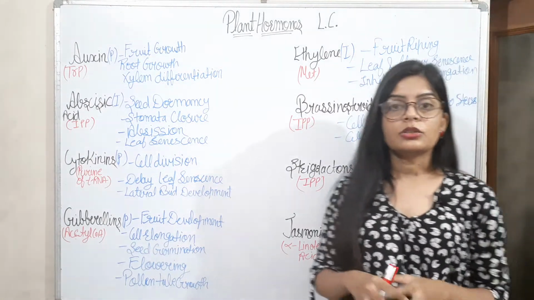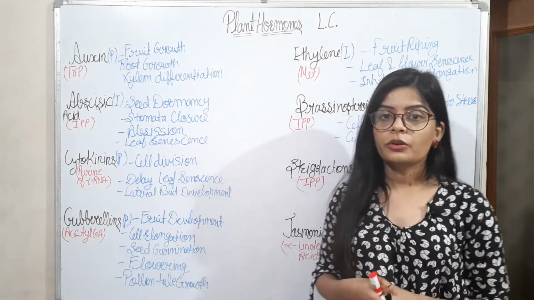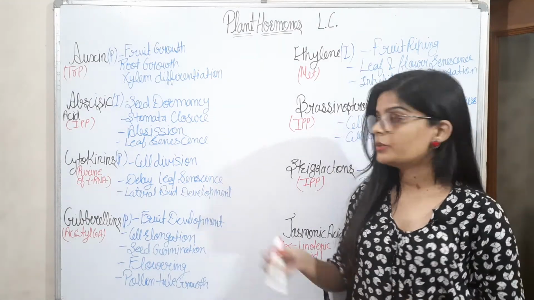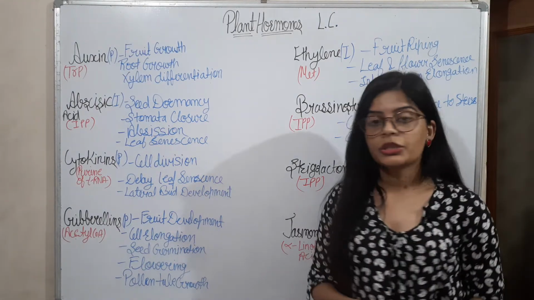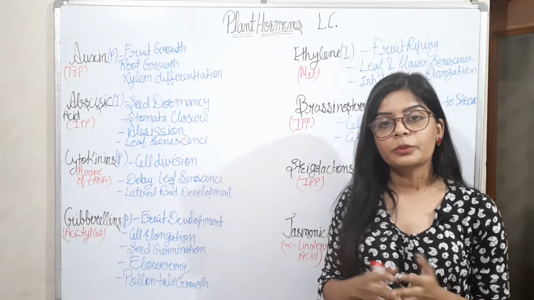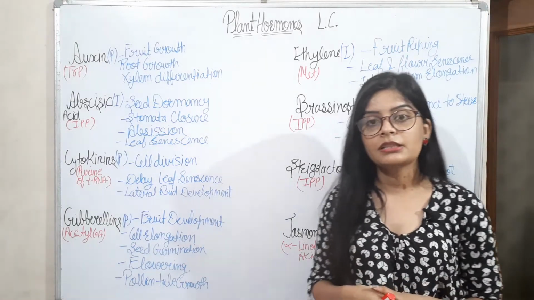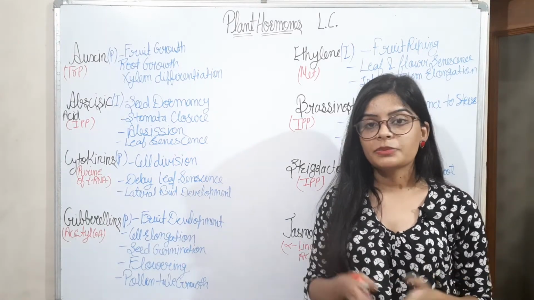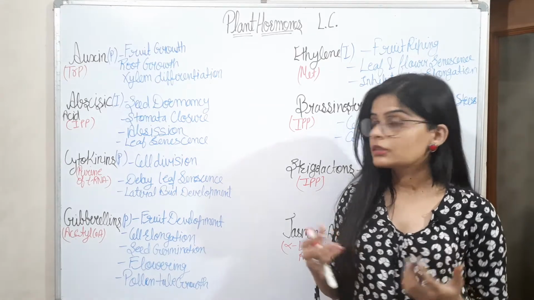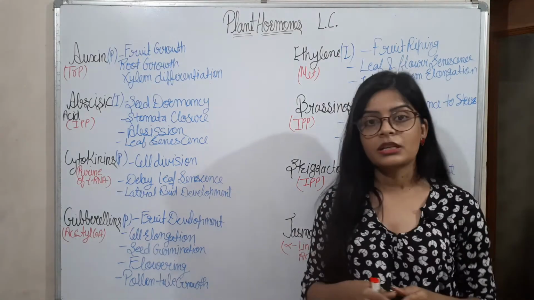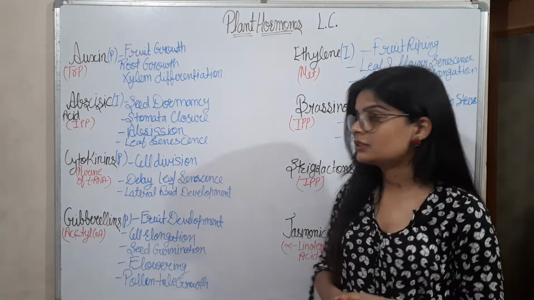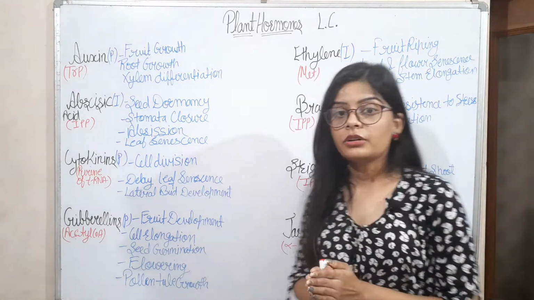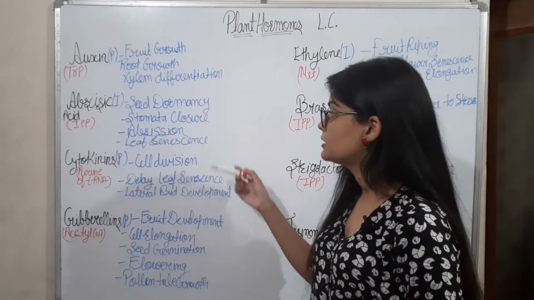There is no kind of process going on in the seed when it is in dormancy. Now stomata closure: when stomata are open, gas exchange takes place. When stomata are closed, this process is stopped. Collectively, I am saying that the processes of the seed are stopped. That's why it is abscisic acid. It is inhibiting the processes of the cells or the seeds.